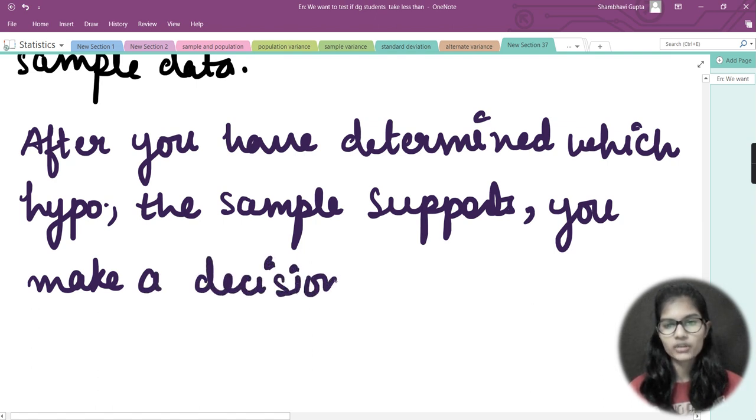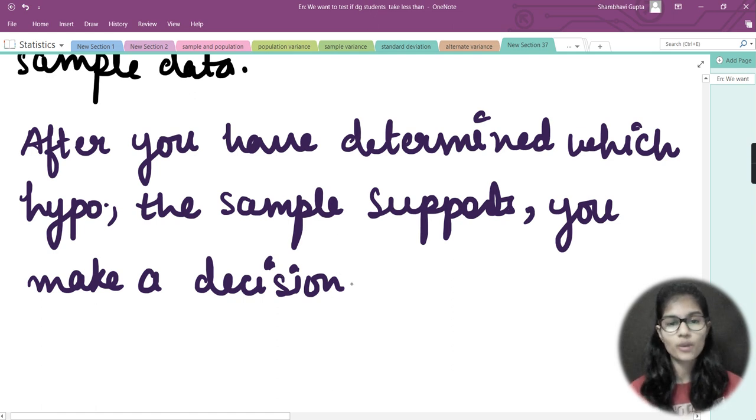So after you have determined which hypothesis the sample you are having is supporting, once you have done this, you have made a decision, right?